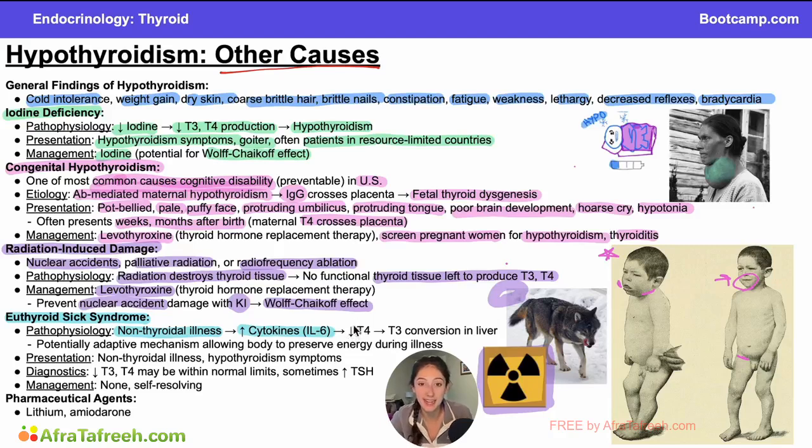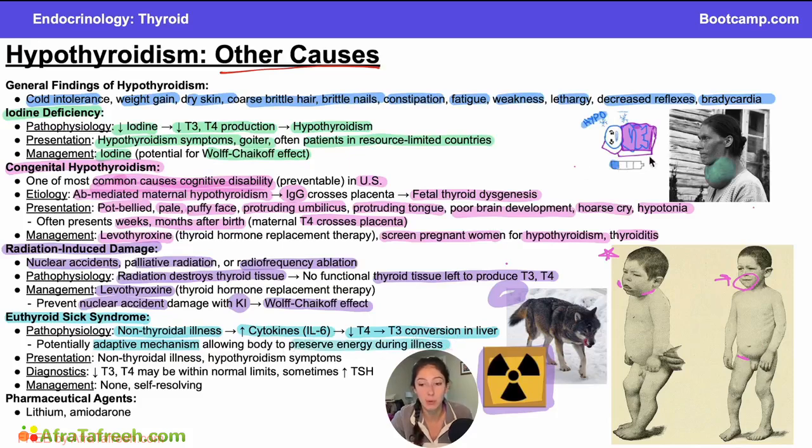These increased cytokines are going to go to the liver and tell the liver to stop converting as much T4 to T3. So stop converting our T4 into that more active T3 version. And this can potentially be an adaptive mechanism because it does allow your body, during times of inflammation when you're really, really sick, to preserve energy during illness.